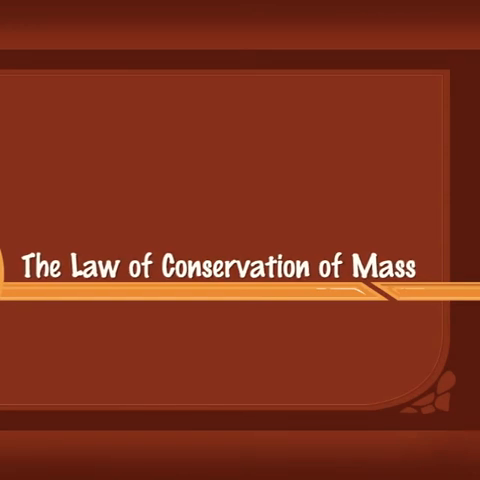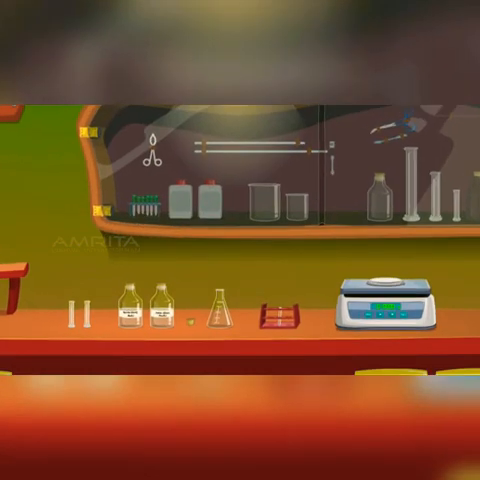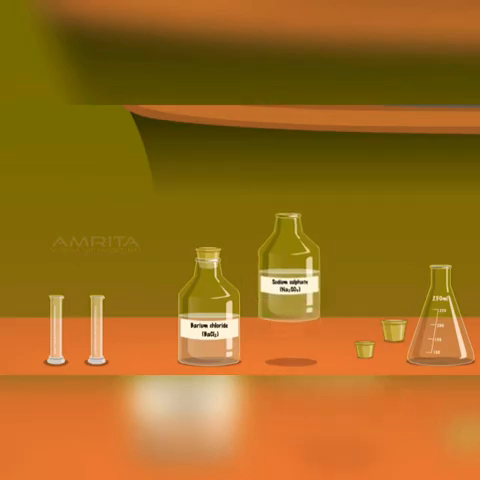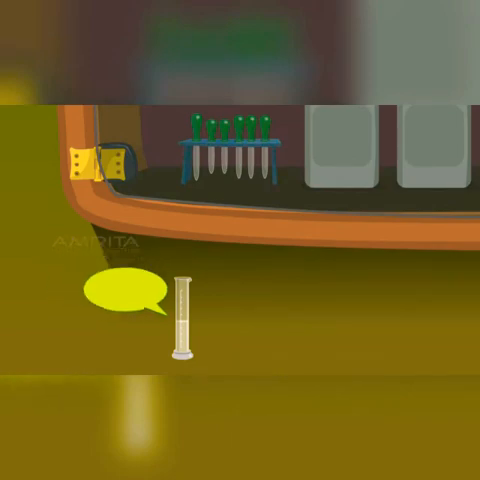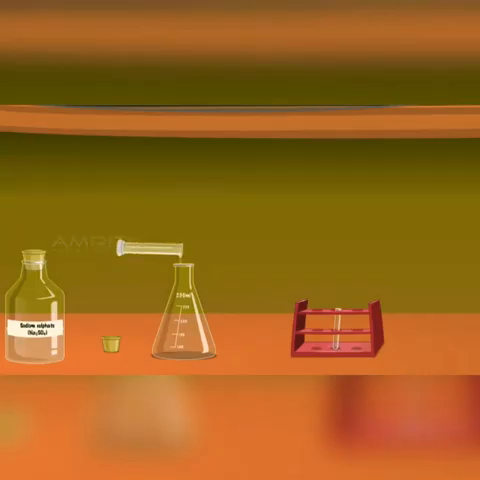The law of conservation of mass. We require measuring cylinders, barium chloride solution, sodium sulfate solution, conical flask, cork, 10 ml test tube, and an electronic balance. Measure 5 ml of sodium sulfate solution in a measuring cylinder. Pour it into a conical flask.